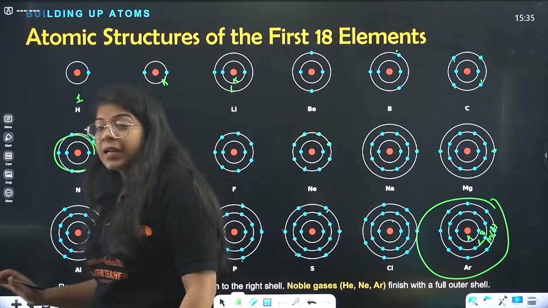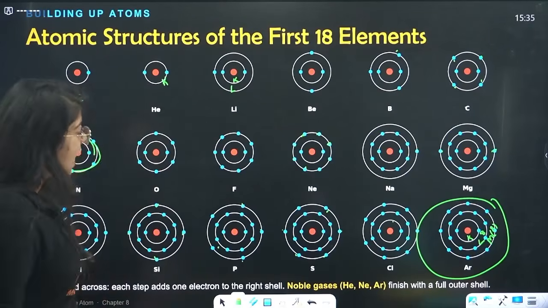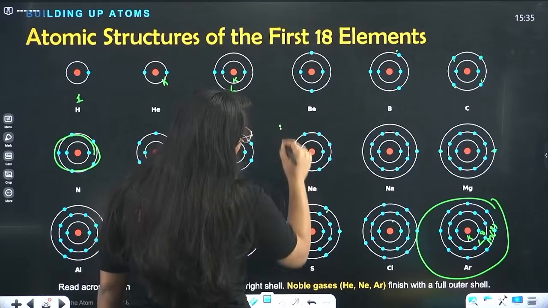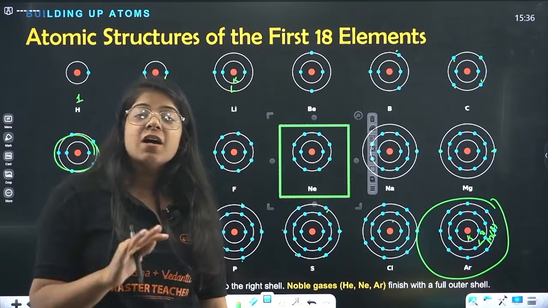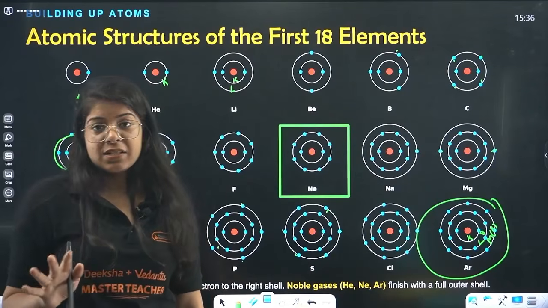Done, beta? Now this is your basic atomic structure. They can ask you to make the atomic structure of neon. How will you know? Beta, first you have to remember the atomic numbers of the first 18 elements, first 20 to be on the safe side at least in your class.